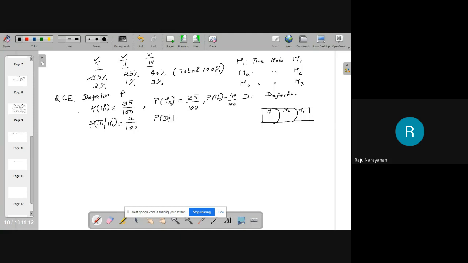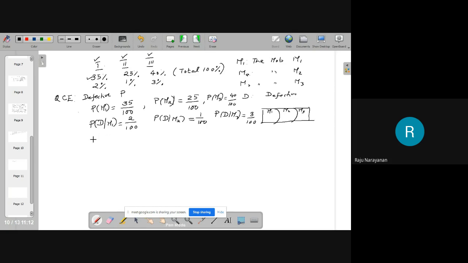Probability of D given M2 is 1 by 100. Probability of D given M3 is 3 by 100. These are given. Now what is the other thing?